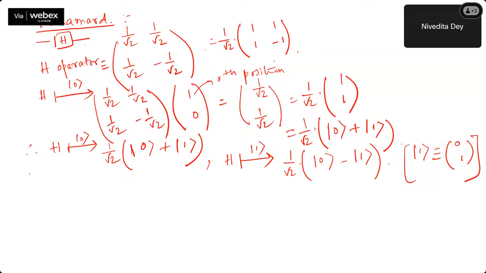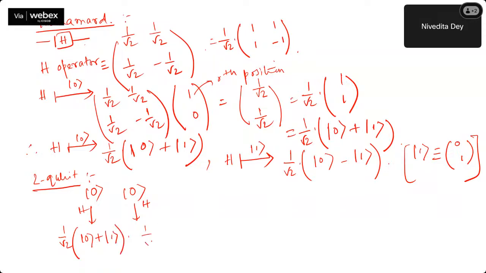For example, for a 2-qubit system, you don't need to really remember that part. Initially say it was 0 and 0. You have applied Hadamard on both of them. So here you have got 1 by root 2, gate 0 plus gate 1. And here also you have got 1 by root 2, gate 0 plus gate 1. And this is nothing but a tensor product, right?